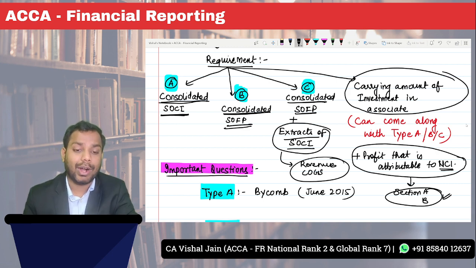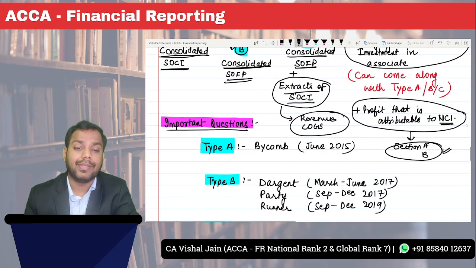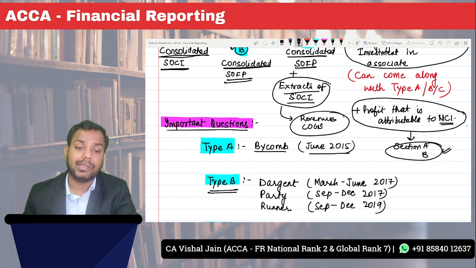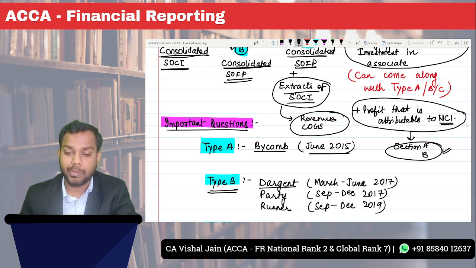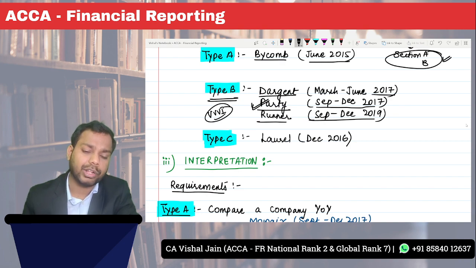Now let's discuss the questions which the examining team recommends. For type A, that is consolidated statement of comprehensive income, the examining team suggests Bicom, that is June 2015. For type B, that is statement of financial position, the examining team suggests you solve Dargent, that is March-June 2017, Party Company, that is September-December 2017, and Runner Company, that is September-December 2019. And trust me, this Party Company is a very, very important question.